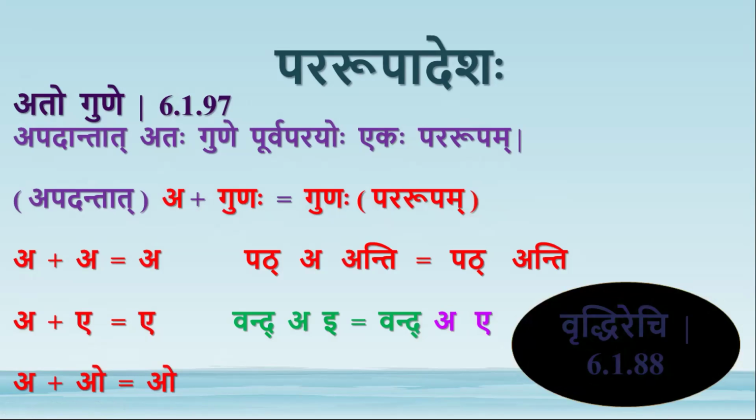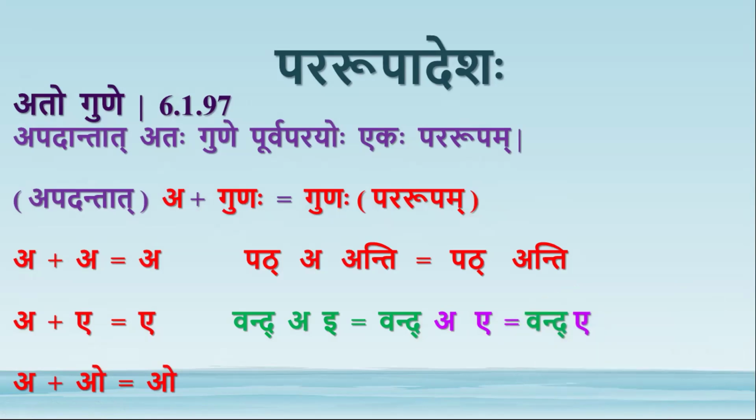So instead of a plus e becoming ai, we get a plus e is equal to e. Vanda plus e is equal to vande only. So it becomes vande. And for a plus o, we don't have any examples. So this is about ato gune.